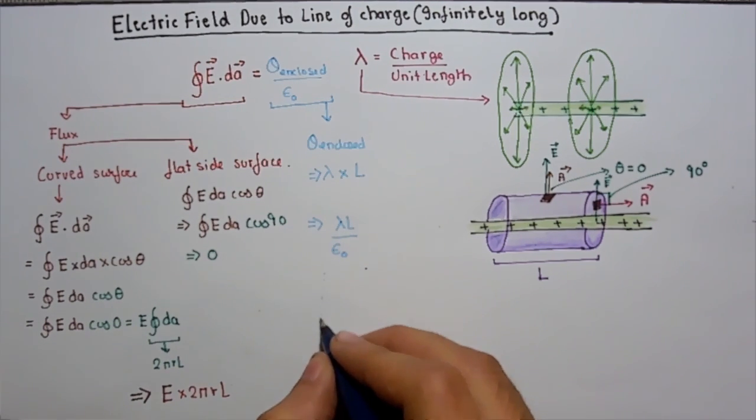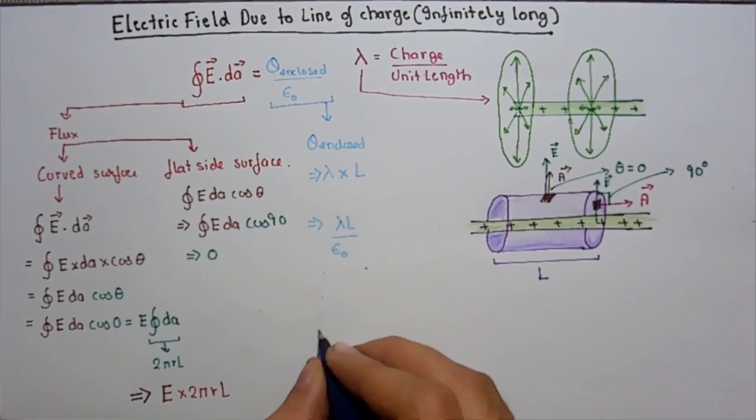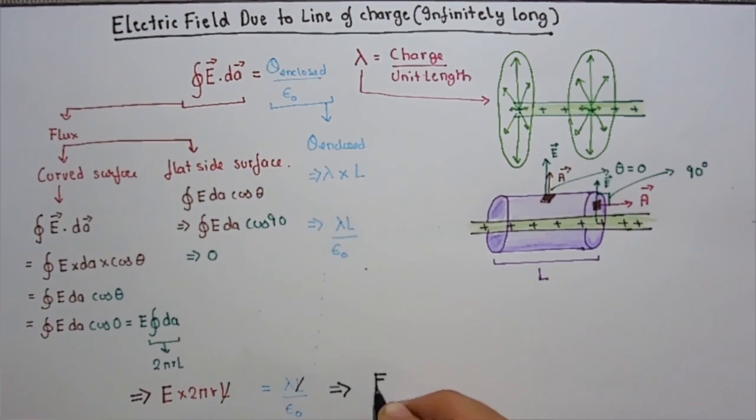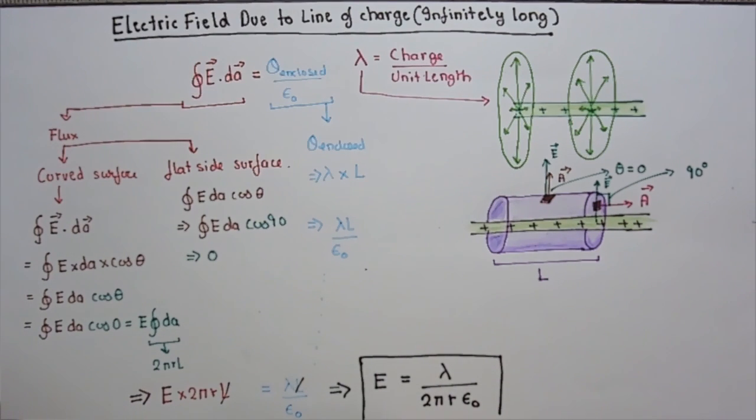Let's put this together and see what electric field we get. L cancels out from both sides, and obviously it should, because L is our imaginary surface. Electric field at a point shouldn't depend on some imaginary thing that we considered. So the electric field at a distance r from this line of charge is lambda upon 2 pi r epsilon naught. The r obviously is the distance of the line of charge from the point of consideration.